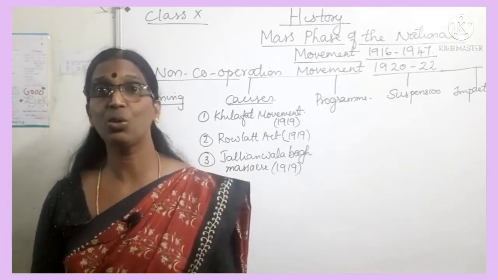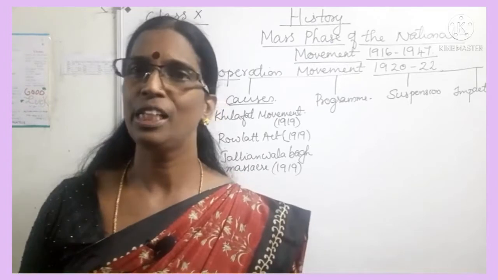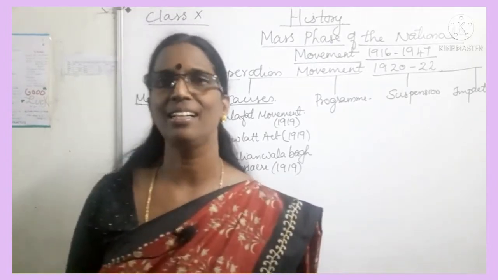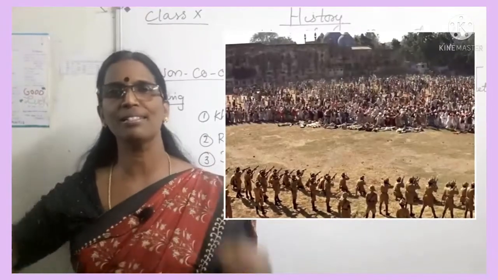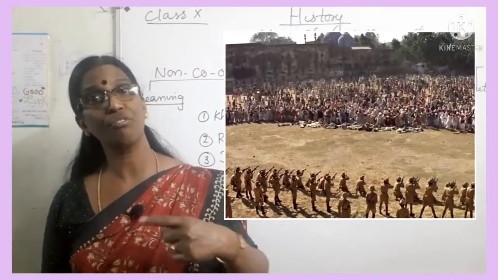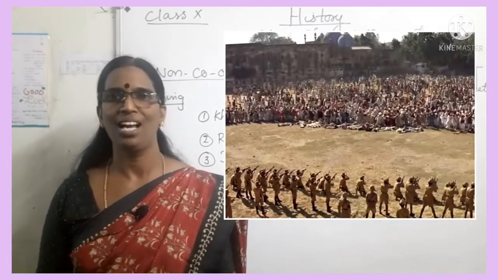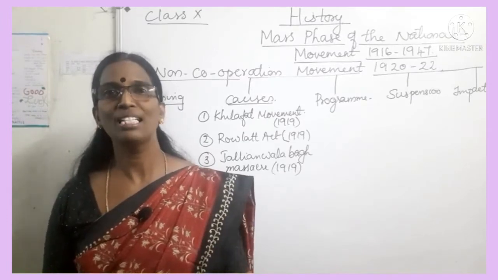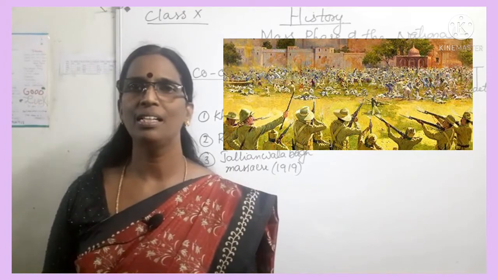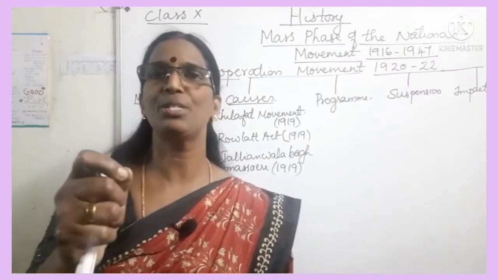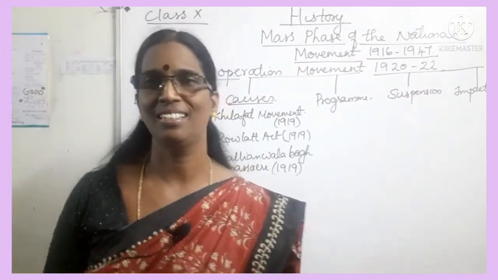And what did that cruel man do? He closed the only exit at the back, surrounded the people with his troops and ordered them to fire at the people. The police fired at the mob till the ammunition was exhausted.